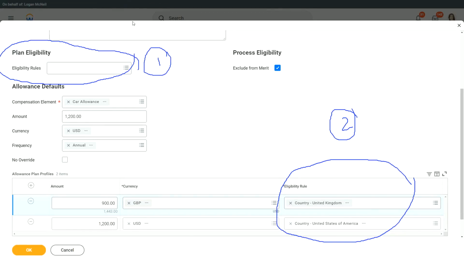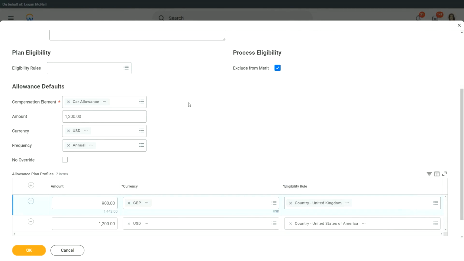It allows us to give the same compensation grade to everybody, but then, depending on their location or maybe some other factors, we are able to assign them a different range. This plan eligibility is important because without it, the employee will not even get this allowance. Now what amount will the employee get? It depends on the plan profile. Otherwise, if they don't meet any of these eligibility criteria, then they will get the default amount.